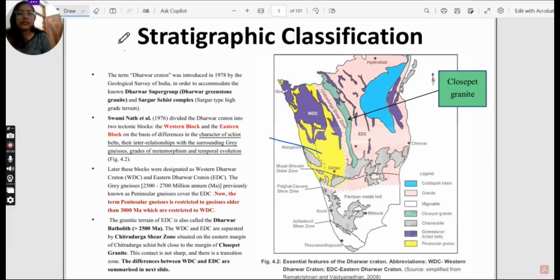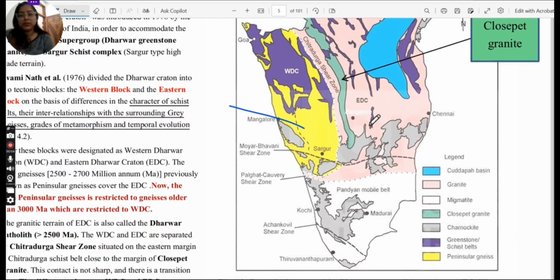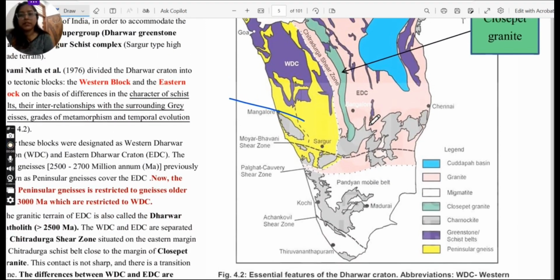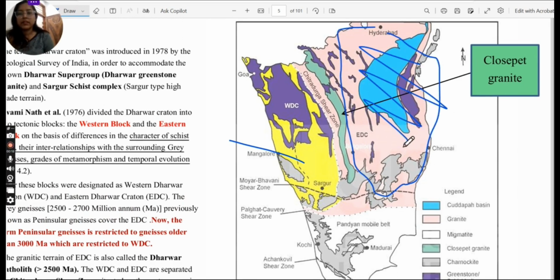Starting with the stratigraphic classification, let's see this diagram first. This is very important. This diagram shows the essential features of the Dharwar craton. The Dharwar craton is divided into two parts: Western Dharwar craton and Eastern Dharwar craton. This whole portion is the Eastern Dharwar craton part, and this part is the Western Dharwar craton.